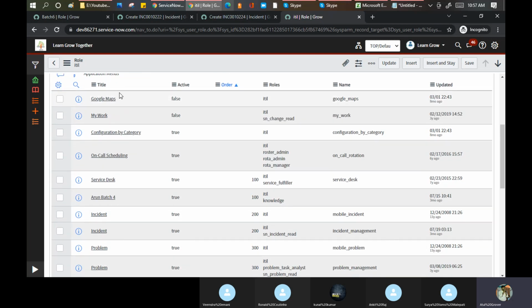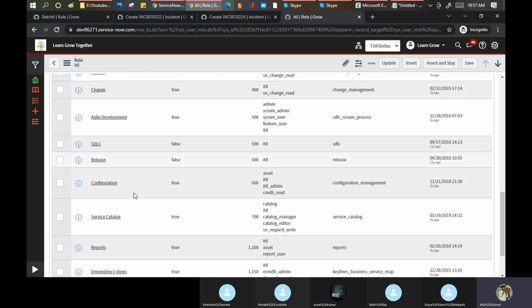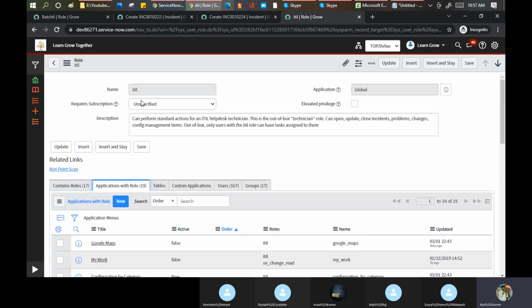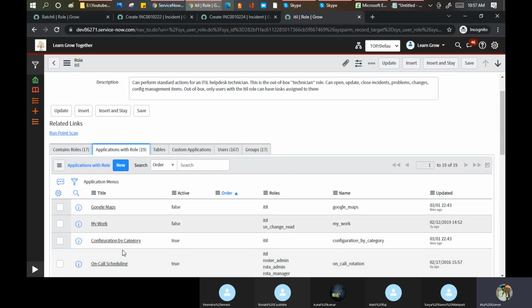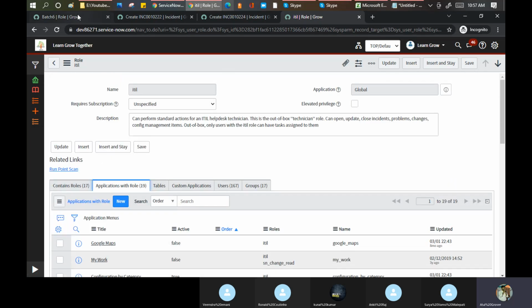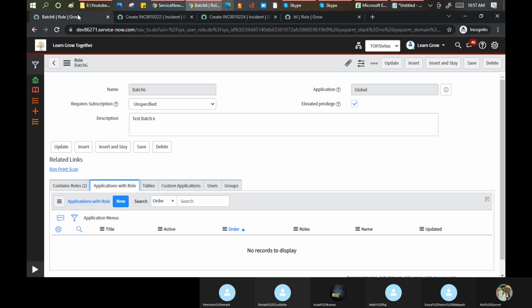A user can make changes only in these modules, because we have given this ITIL role to these many applications. It means to access these applications, a user should have a minimum ITIL role, only then he can see, otherwise not. Okay, so that is the purpose of the creation of the custom roles here.